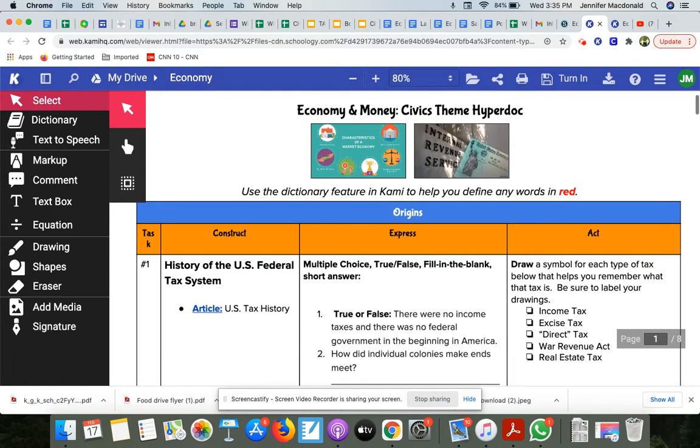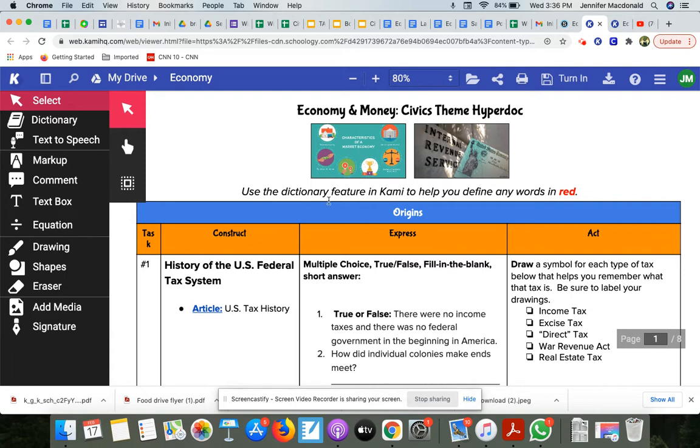So a couple of things to note before we get started. This should look pretty familiar to you. Tasks are organized using this whole construct, express, act. Remember that you're constructing your knowledge, express, you're doing some sort of comprehension, making sense of what it is that you just either read or watched. And then you're doing some sort of reflecting in the act piece, okay?